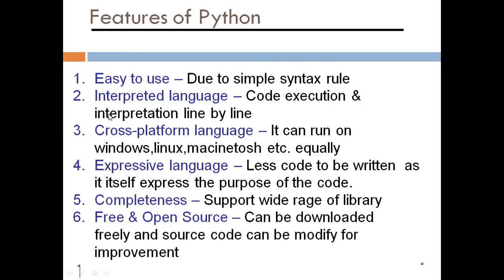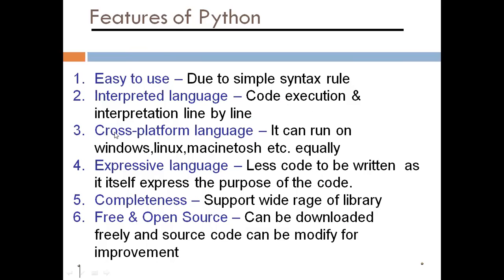In other languages, I am talking about C, C++, Java, the whole program will first be compiled, then it will show the errors. In this, code execution and interpretation is line by line, one line, then the next line. If there is an error in the first line, it will stop there. First you have to rectify it, then it will move to the next line.